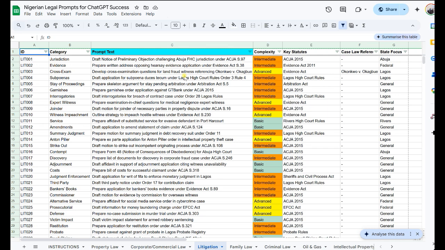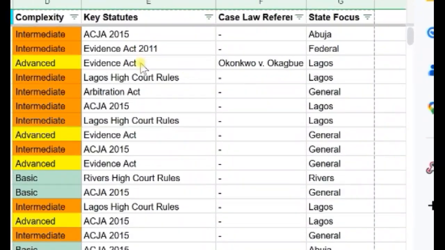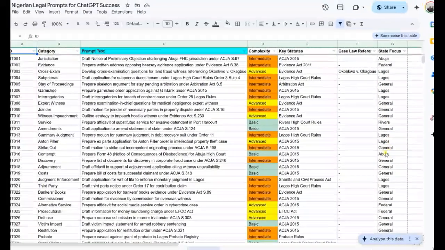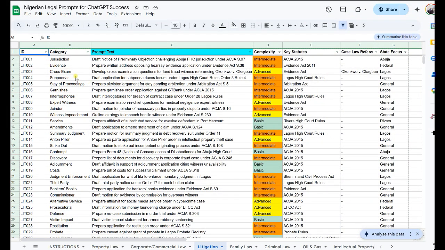I've created, like I said, different prompts for different key statutes, with focus on particular states, maybe Lagos, Abuja, Port Harcourt, as the case may be. So let's assume you want to generate a subpoena.